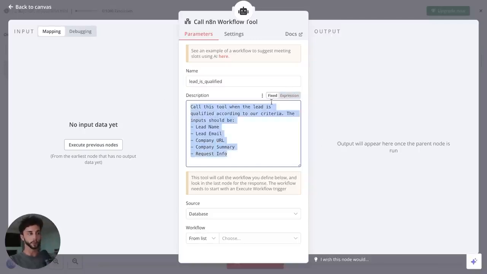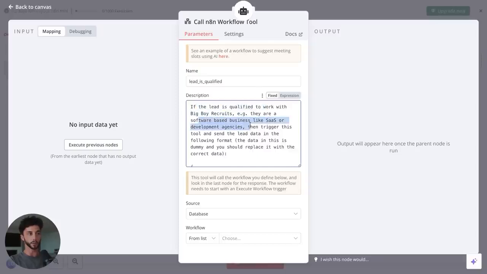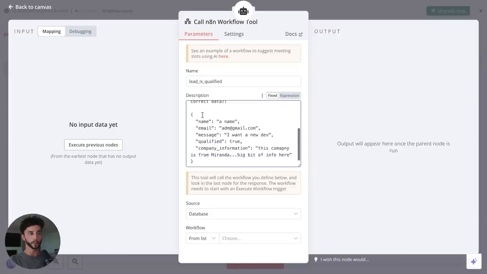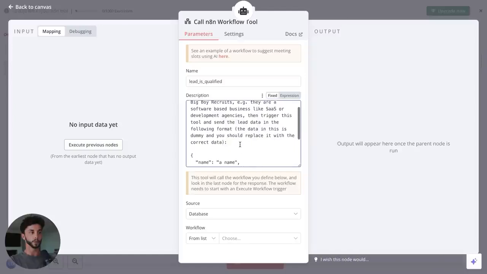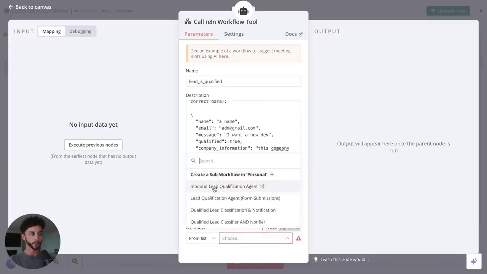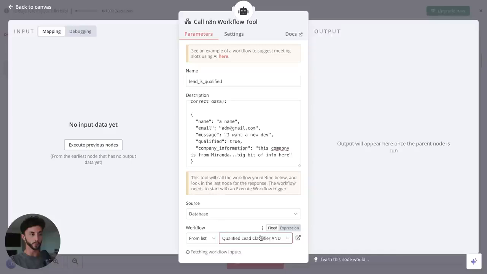I'm actually going to beef it up with a bigger one here. If the lead is qualified to work with Big Boy Recruits, e.g. they are a software-based business like SaaS or development agencies, then trigger this tool and send the lead data in the following format. It's just dummy data. Name, a name, email, an email, message, I want a new dev, qualified, true, company information, which is a summary of the relevance of the company research that we have. So it might seem a bit crazy at the moment, but stick with me because it will make sense in a second. We basically just told it when it's going to trigger this tool and the format to send the data in. And then for the workflow, we get to choose here the one that we just set up, which is our qualified lead classifier and notifier, at least in my case.